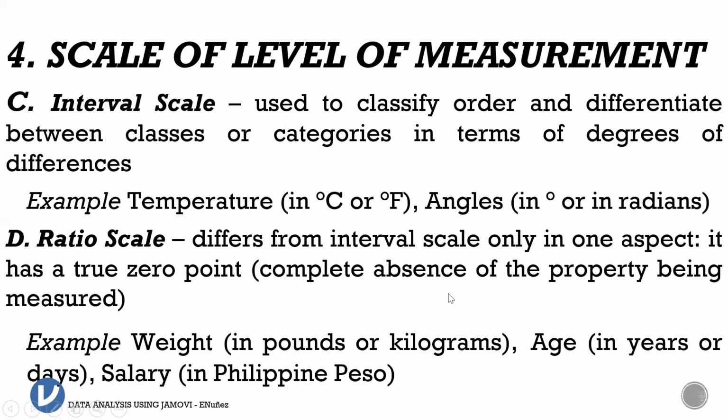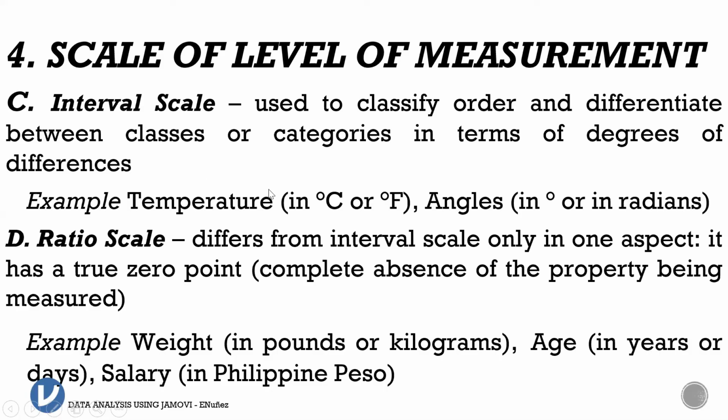Okay, let's go to interval scale. Interval scale is used to classify, order, and differentiate between classes or categories in terms of degrees of difference. Examples are temperature in degrees Celsius or degrees Fahrenheit, or angles in radians.